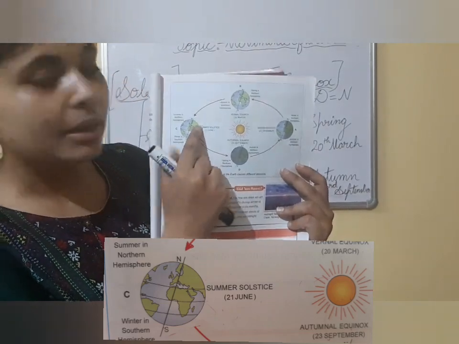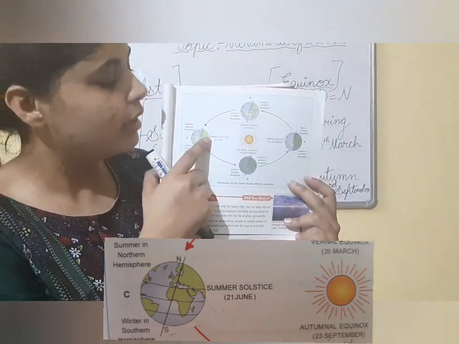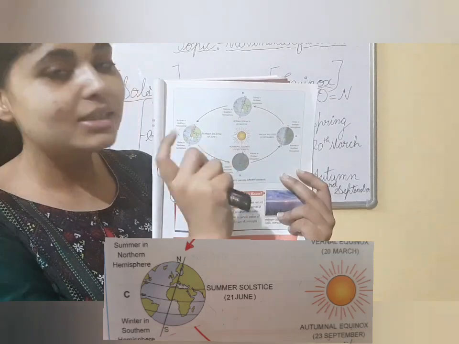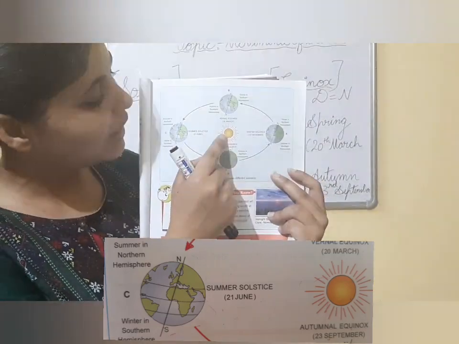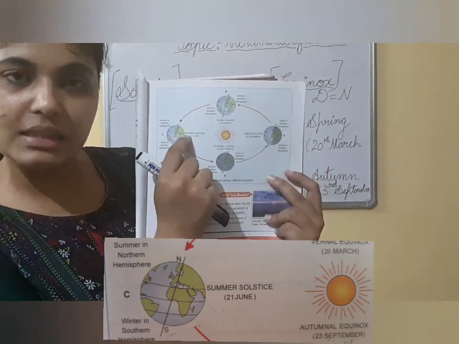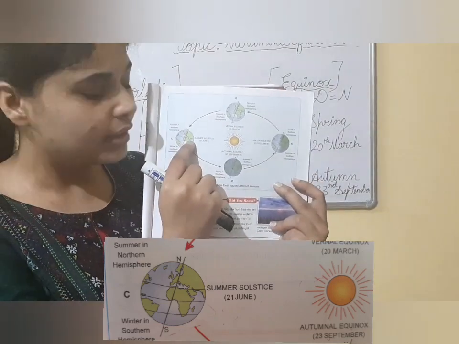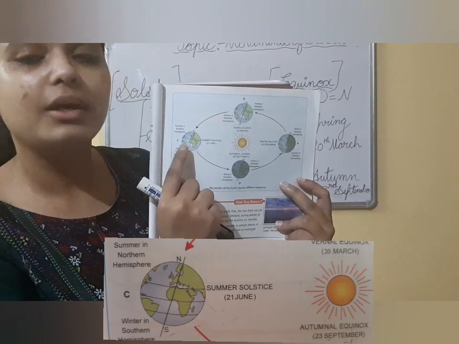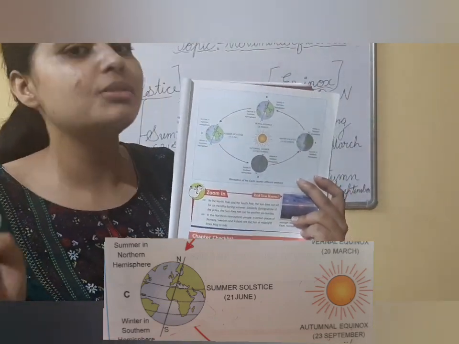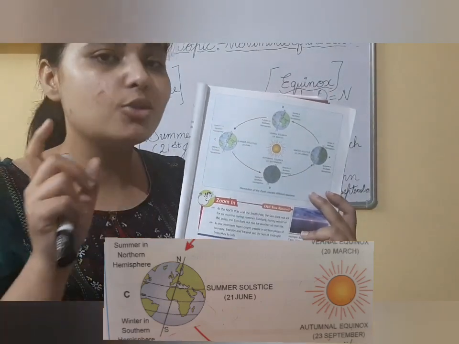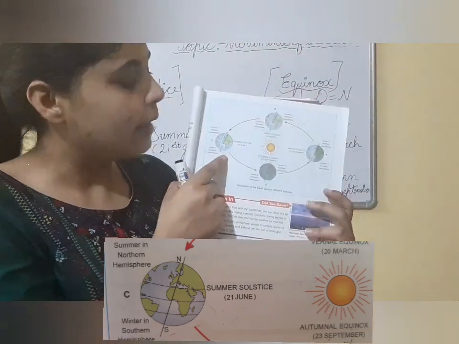In the northern hemisphere, it is inclined and facing the sun, so the rays of the sun are vertically falling on the Tropic of Cancer. That's why there is summer in the northern hemisphere. But the southern hemisphere is not receiving maximum sunlight, it is receiving minimum sunlight, so it is facing the winter solstice at this point of time.